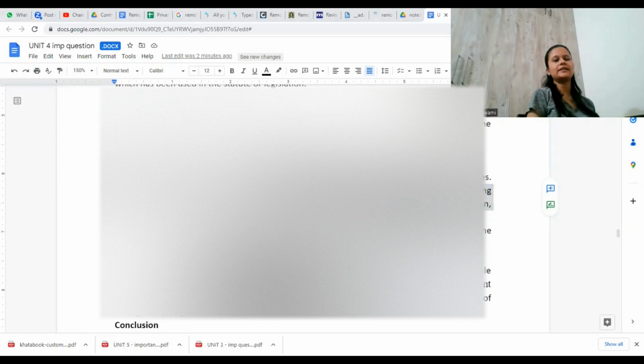Okay, so it might happen that you can understand it in this way or that way. So which one do we apply in such a situation? If there are 2 possibilities, which interpretation do we apply? We need to apply that interpretation which is giving some benefit. That legislation was introduced for some purpose, to provide some benefits to a certain section or class of people. So whichever interpretation is providing the benefit that was intended by the legislation, we need to choose that particular interpretation only.